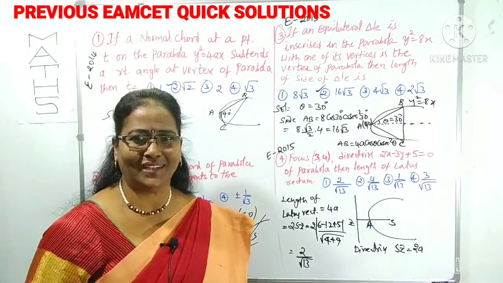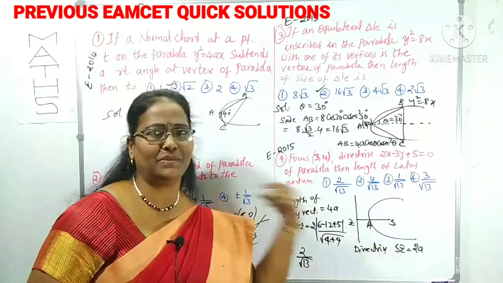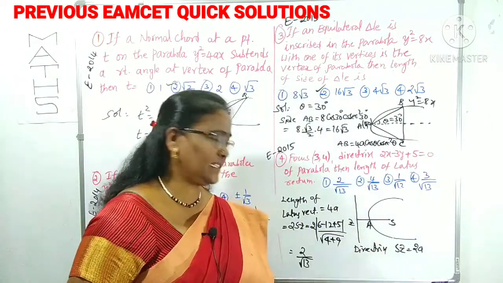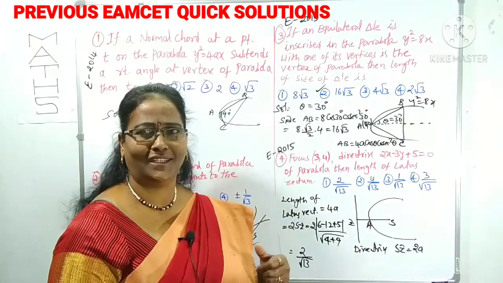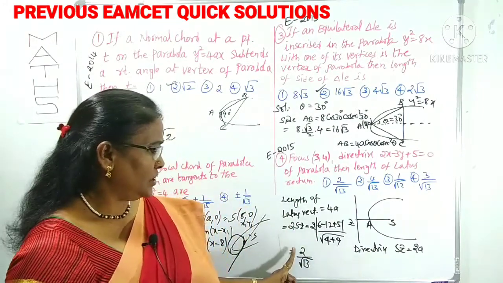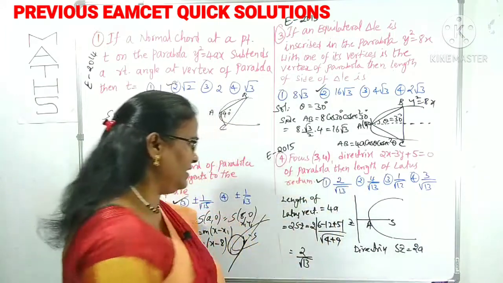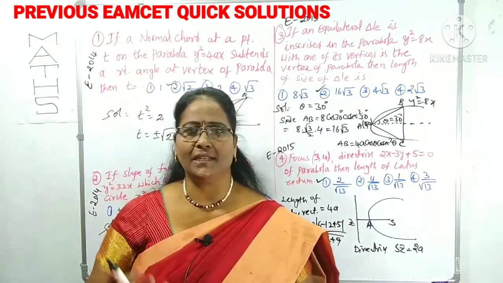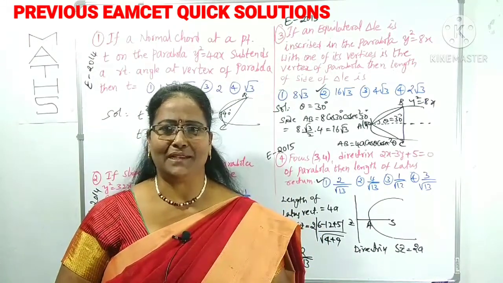So simple, you know well. I used a very simple way. I am using only one concept here: the distance from the focus to the directrix is 2a. That is the basic introduction part, you have to refer to it, right? That's it. What is the length of the latus rectum? 2 by root 13. According to the options, which option is correct? It will clearly be the first option. Like that, we can crack the solutions easily, without doing the long process, with super tips and tricks.